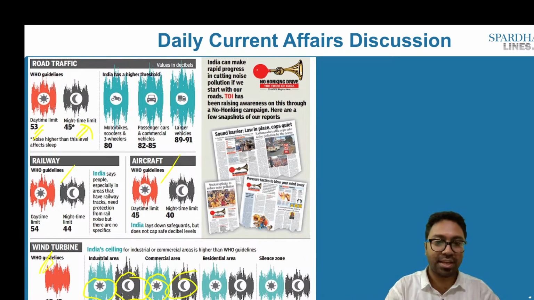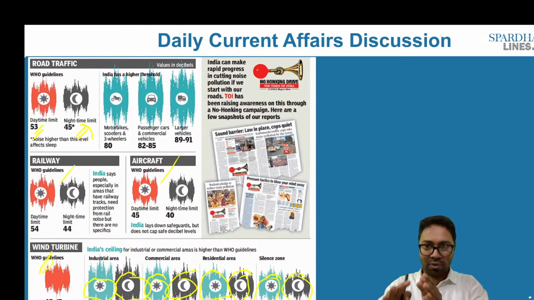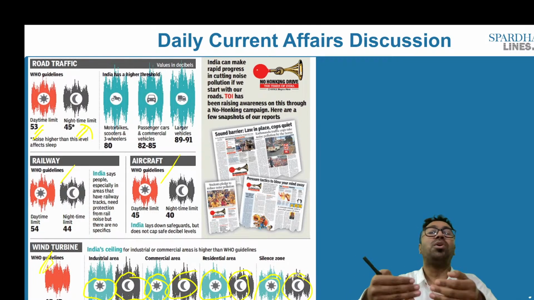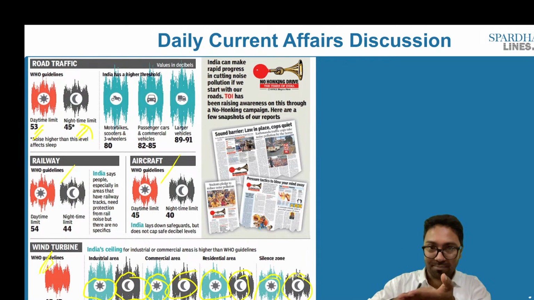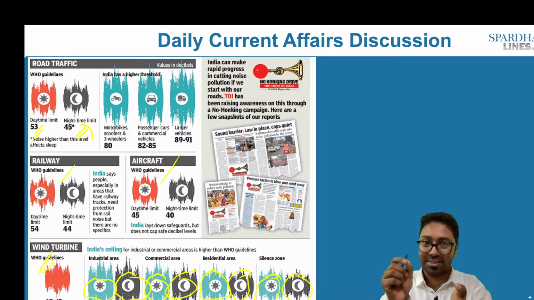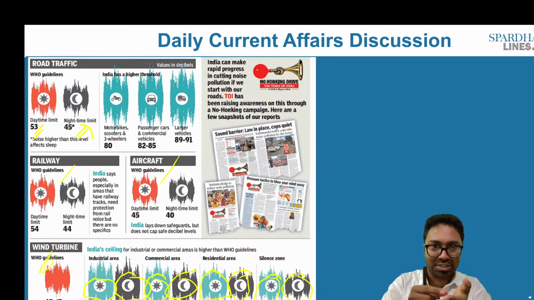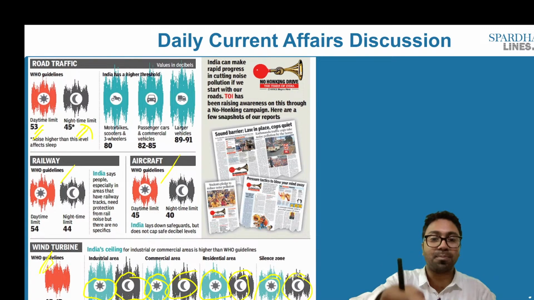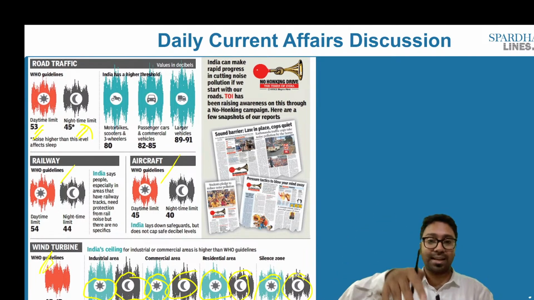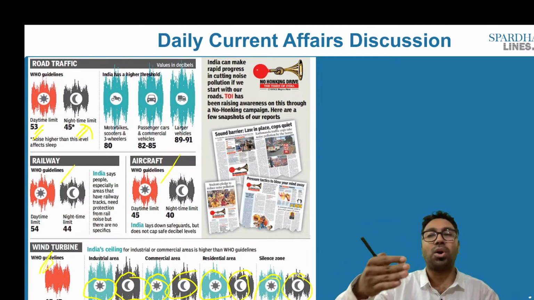For the residential area, it is 55 decibels in the daylight, and in the night it is 45 decibels. In the silent zone, it is 50 in the daylight and 40 in the night time. Beyond which, if it is crossing, that is what is going to lead to calling this as noise. So what is noise? Noise is unwanted sound. If there is a breach of this established decibel, in that case it will be called noise as well.